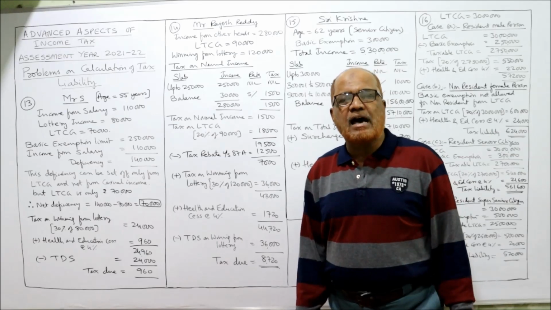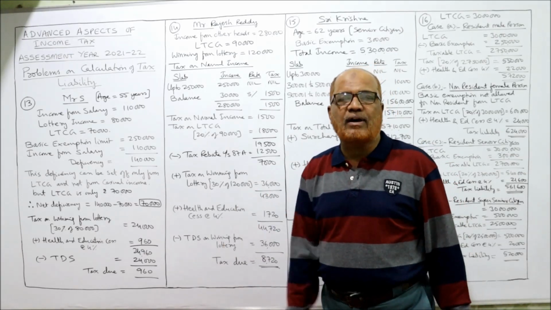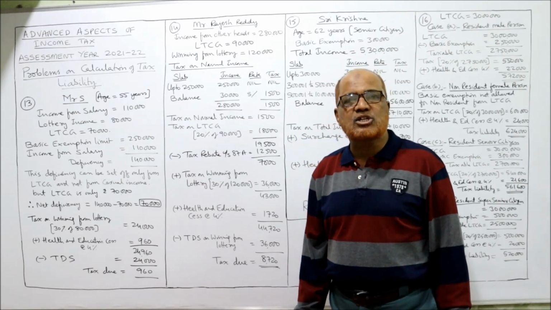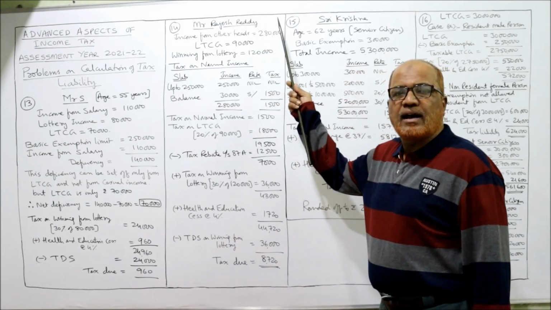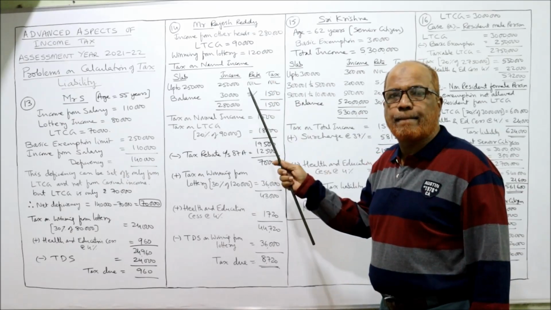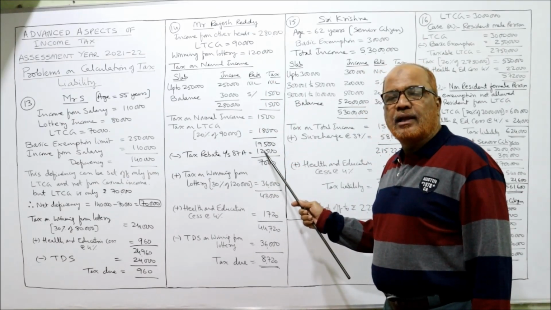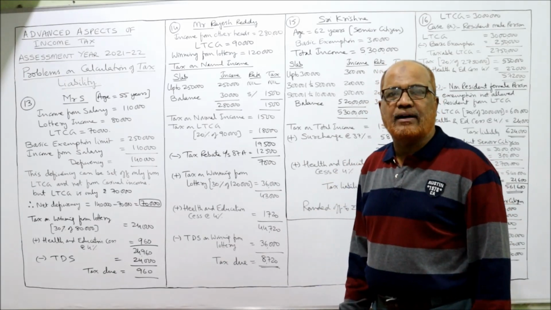The SSC has total income of less than 5 lakh, not more than 5 lakh. So he is eligible for tax rebate under section 87A. The rebate is the lesser of the following two: actual income tax or fixed 12,500.